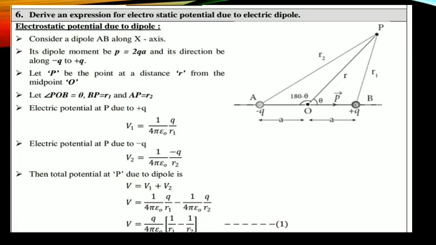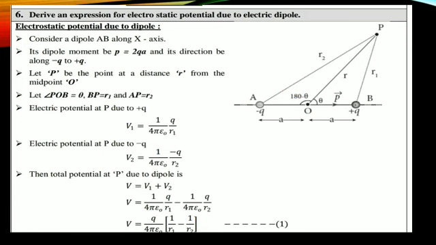We are going to calculate the electric potential at a point P due to the positive charge and due to the negative charge. The distance between the positive charge and P is R1. The distance between the negative charge and P is R2. In between these two charges, the distance is R. This is theta, and this side is 180 minus theta.